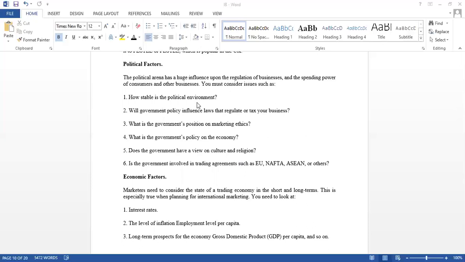All these political factors have to be analyzed before you enter international business, right? How stable is the political environment, how will it regulate your tax structure, what are the marketing ethics they follow, the government economic policies, the social and regional factors, and the regional groups or trade blocks and agreements with other countries has to be checked.